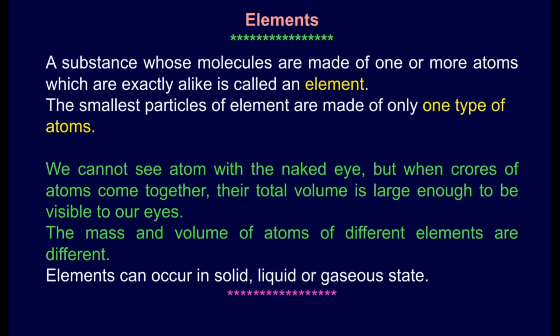We cannot see an atom with the naked eye, but when crores of atoms come together, their total volume is large enough to be visible to our eyes. The mass and volume of atoms of different elements are different. Elements can occur in solid, liquid or gaseous state.